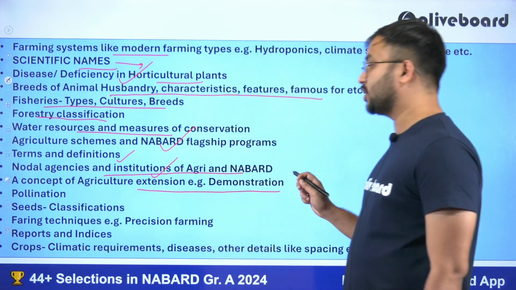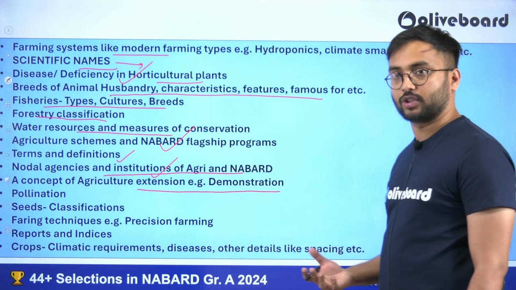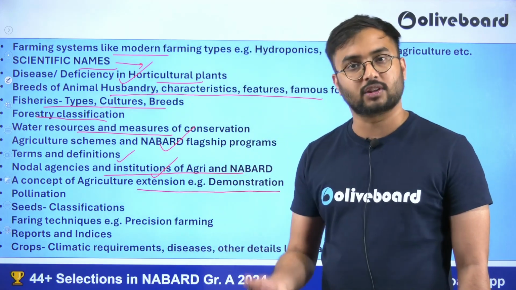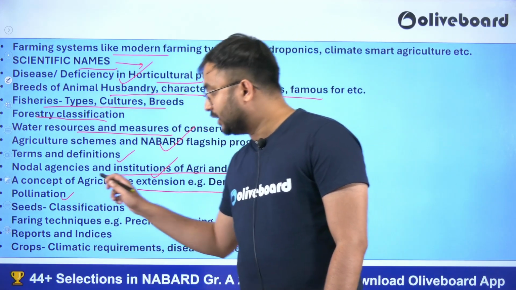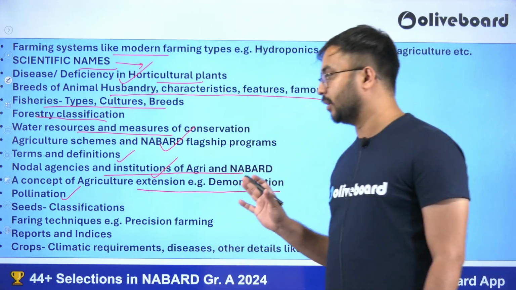Concepts associated with agricultural extension could also be asked. For example, they may ask what is method demonstration, and what is the difference between method demonstration and result demonstration? Then students get confused. Pollination, they may ask what is pollination, what are the different types of pollination, give examples. A descriptive question may be coming up.